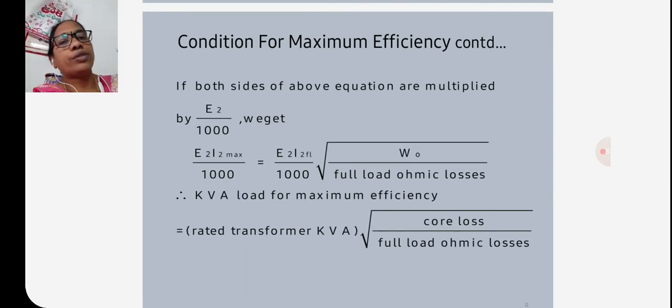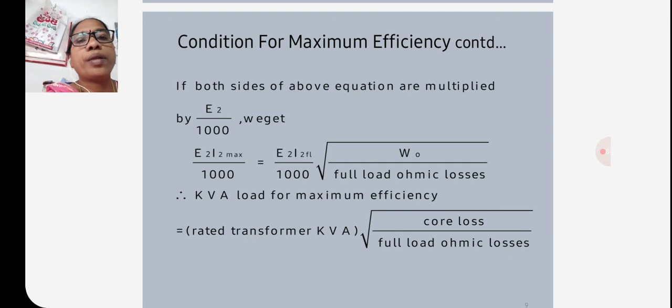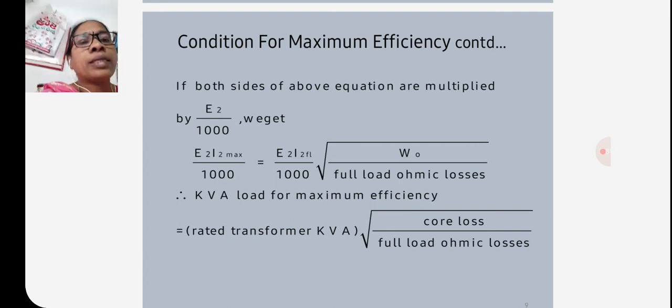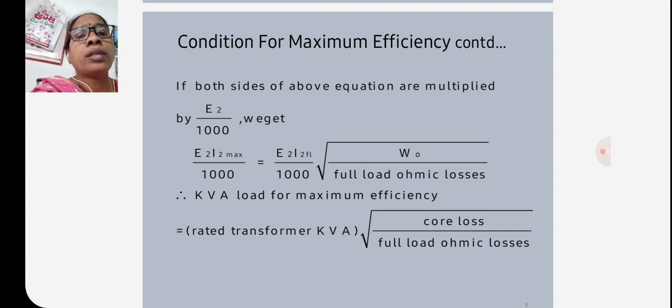So if both sides of the above equation are multiplied by E2 by 1000, we get E2 I2 maximum by 1000 is equal to E2 I2 at full load by 1000 into under root of W naught by full load ohmic losses. Therefore, KVA load for maximum efficiency is equal to rated transformer KVA into under root of core loss by full load ohmic losses.